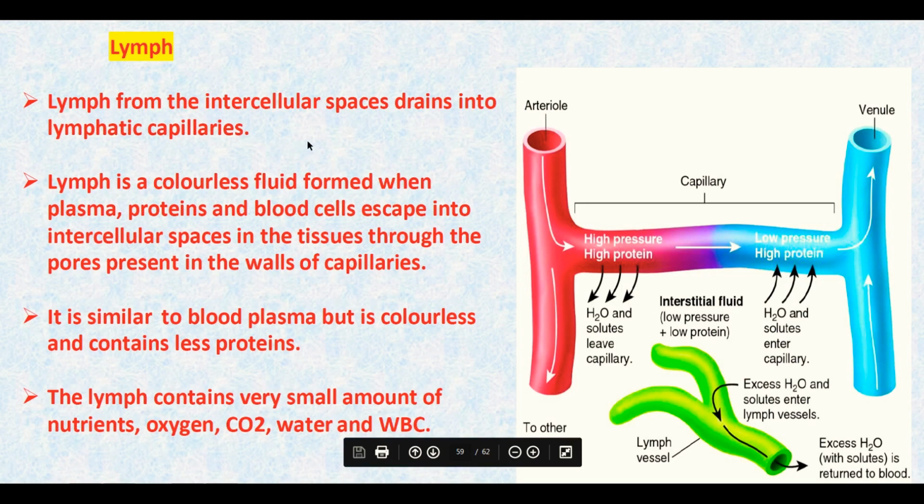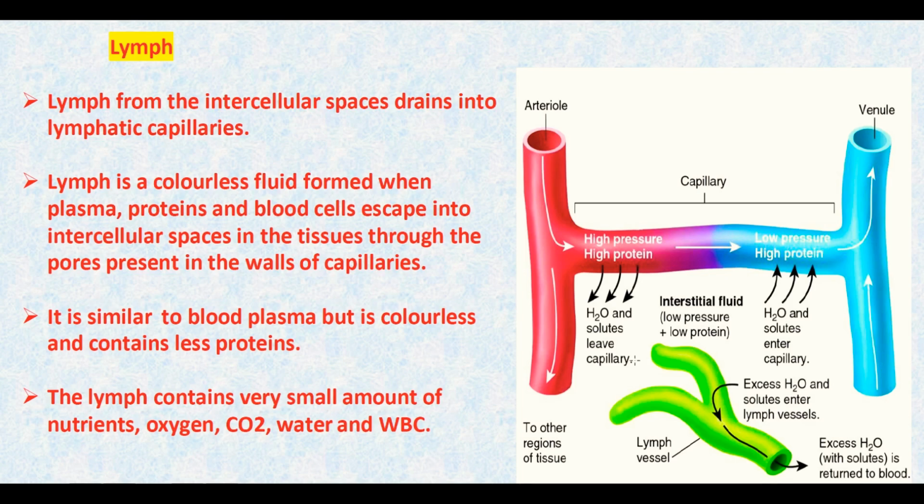So what is lymph? Lymph from the intercellular spaces drains into the lymphatic capillaries. The fluid between the intercellular spaces drains into the lymphatic capillaries, and this lymph is a colorless fluid which consists of plasma, protein and blood cells that escape into the intercellular spaces of the tissues through the pores present in the walls of the capillaries.